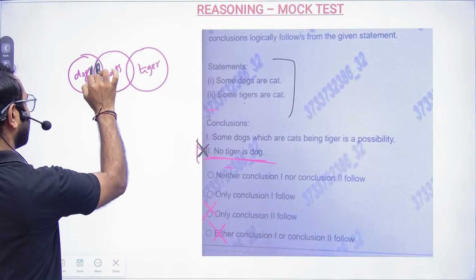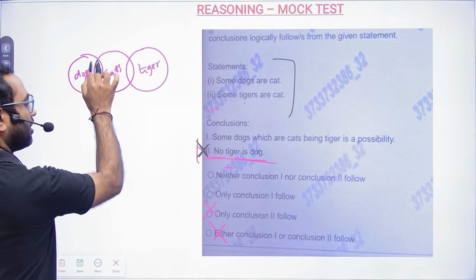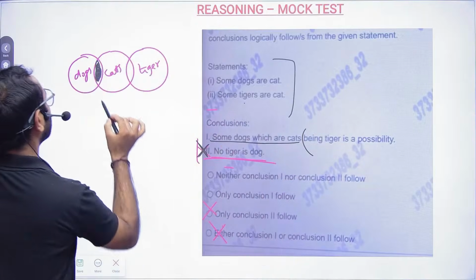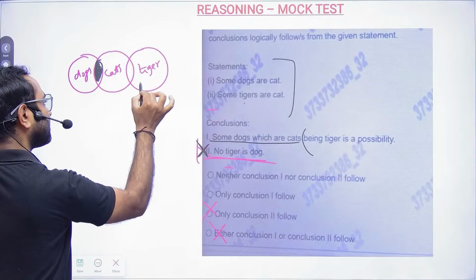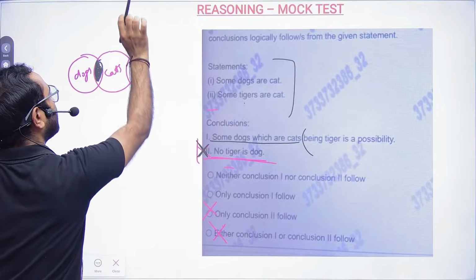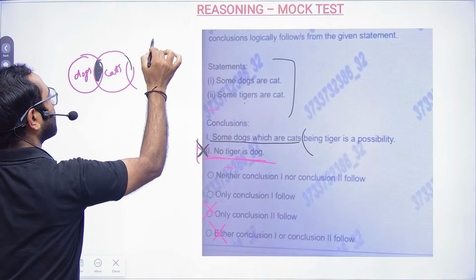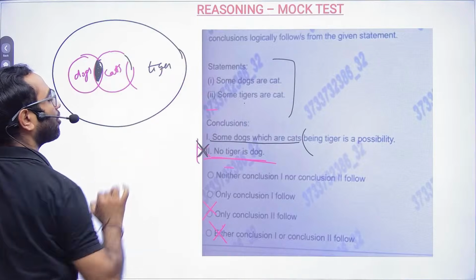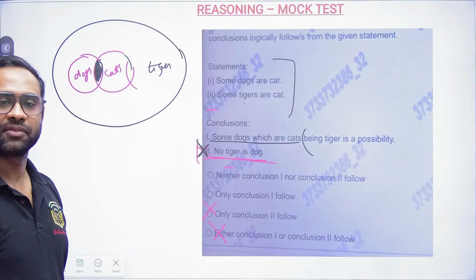So this is a dog which is cat. Okay. Being a tiger. Now if I bring this inside tiger, what will happen? So my dear friends, I can draw tiger like this. So tiger is here. I can draw tiger like this. No problem. I can draw like this.